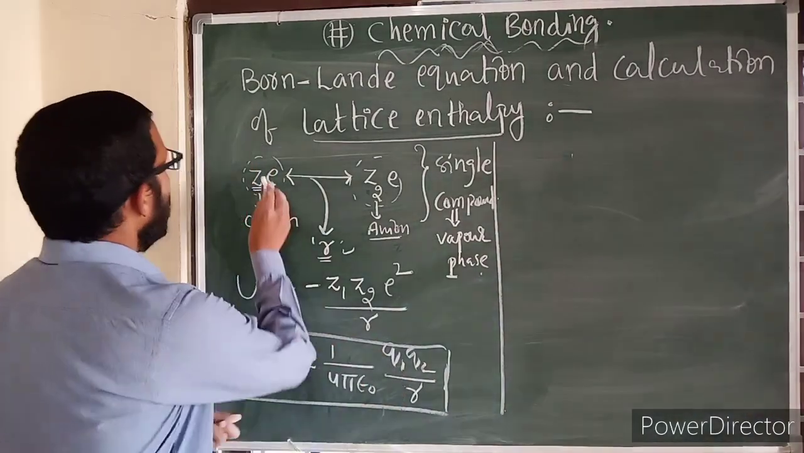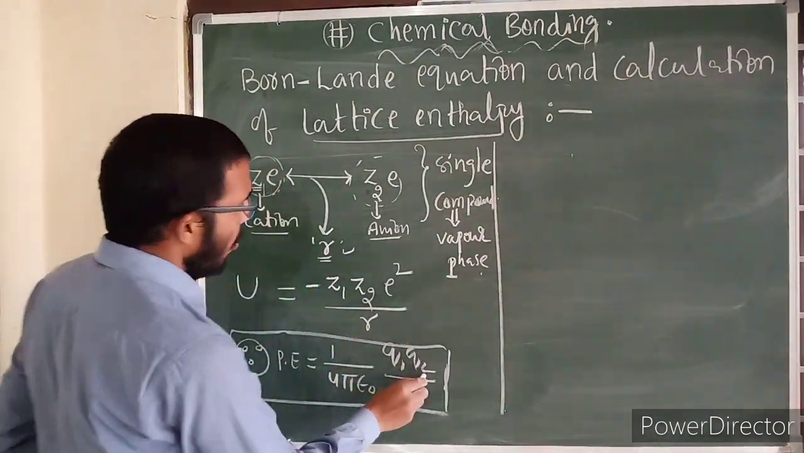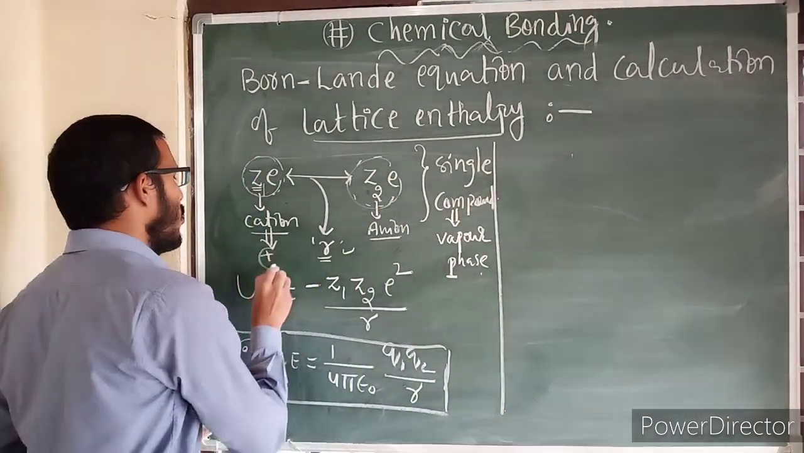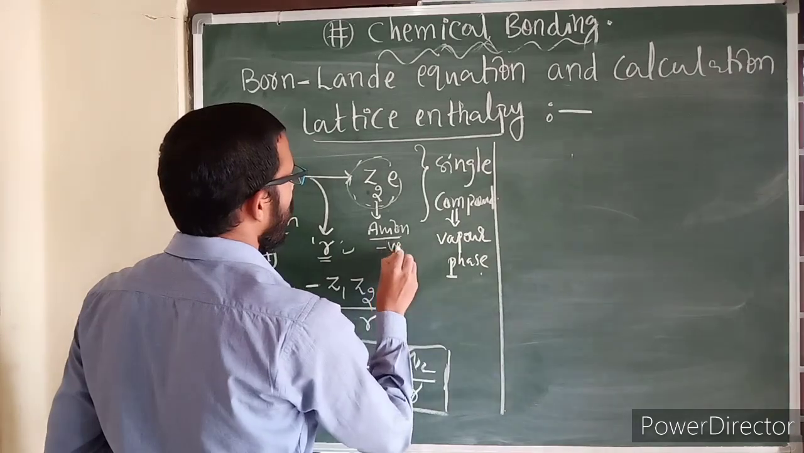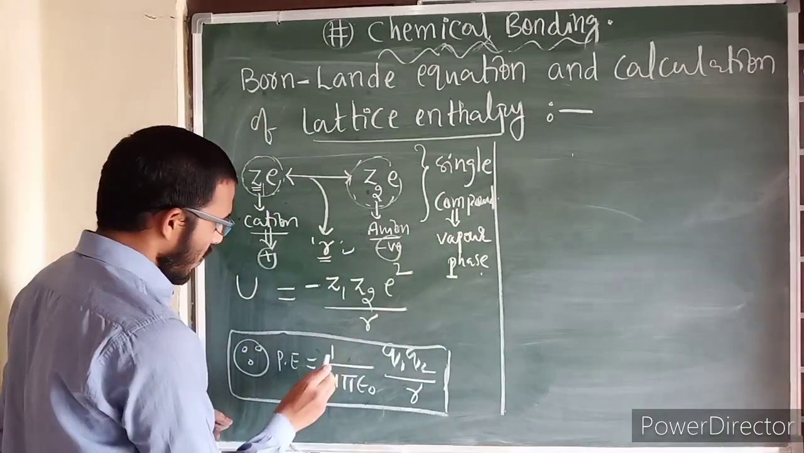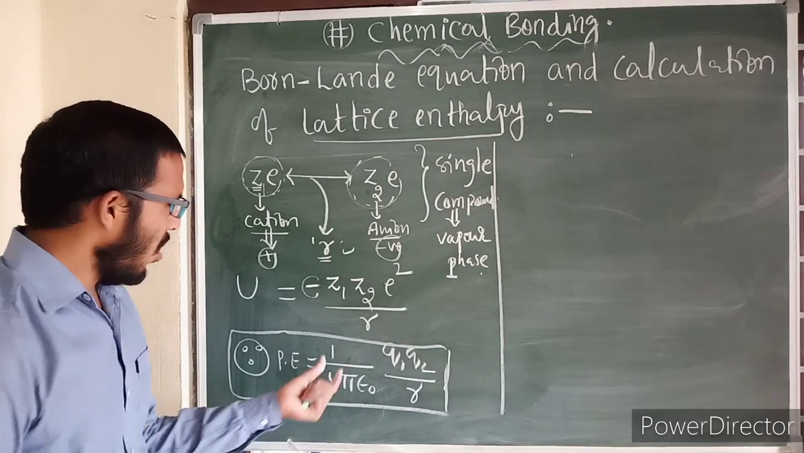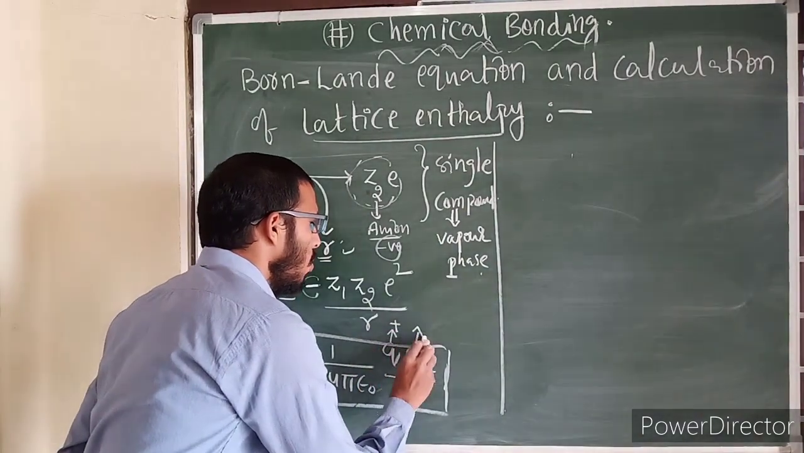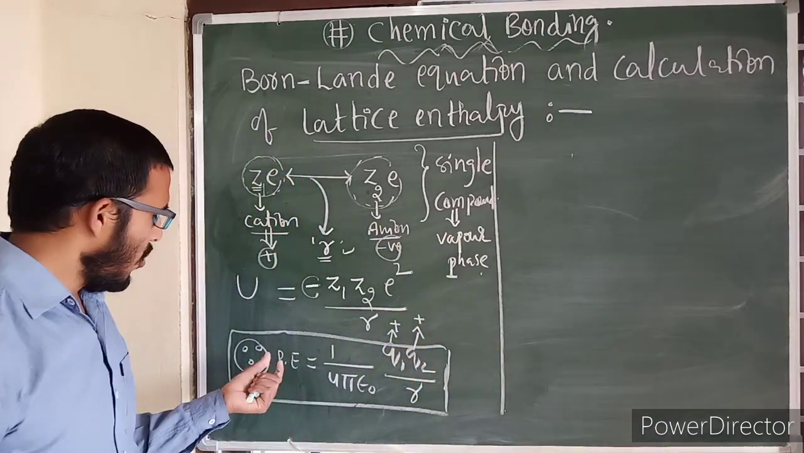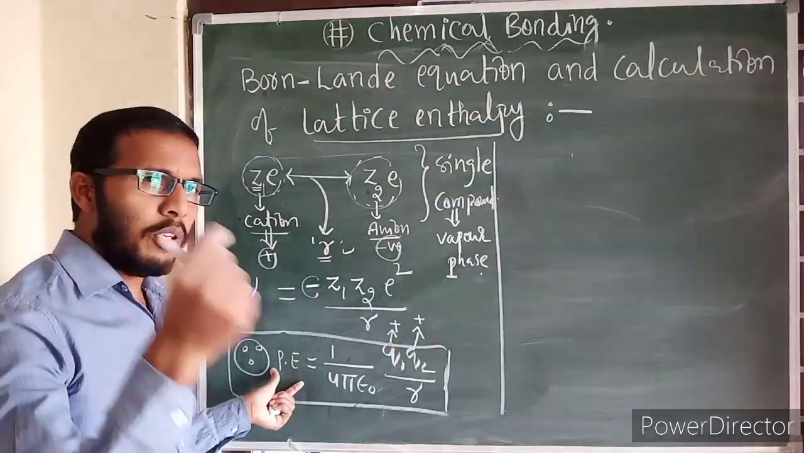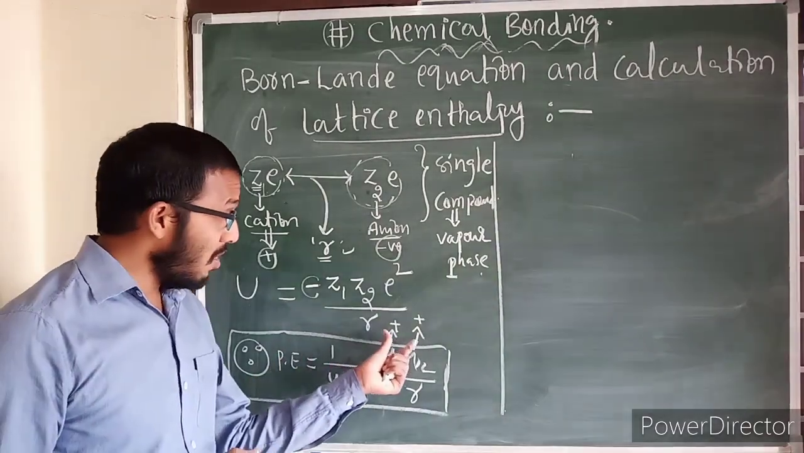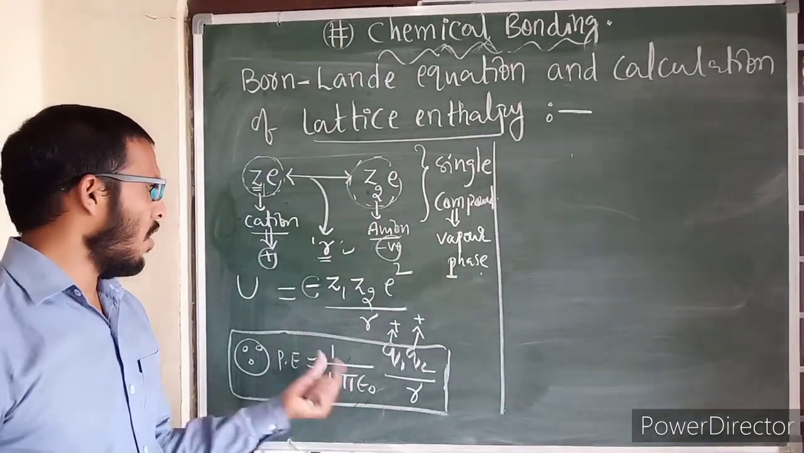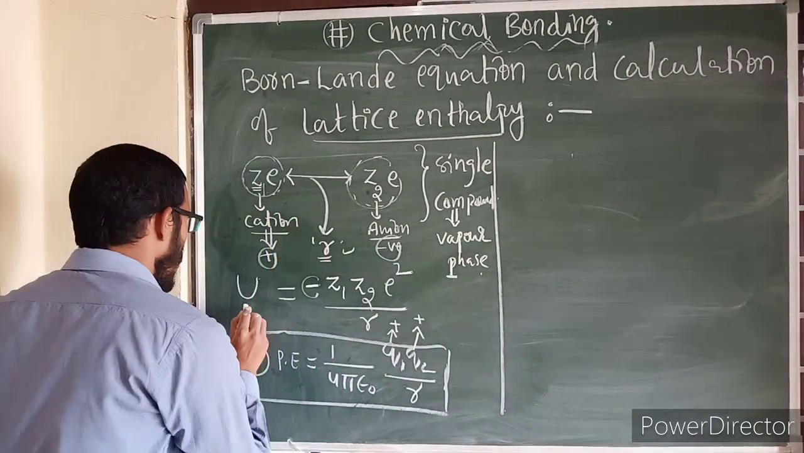Here Q1 means Z1e, one charge, and Q2 refers to the other charge. The cation has a positive charge and the anion refers to a negative charge, so plus into minus gives minus. But if both Q1 and Q2 were plus, in the potential energy formula we must substitute with sign only. Without sign we should not consider like forces. Now this is the potential energy formula, and this is for an attractive force.